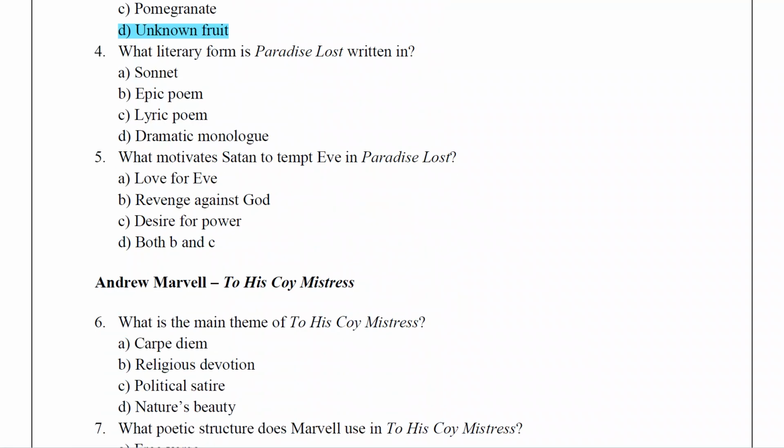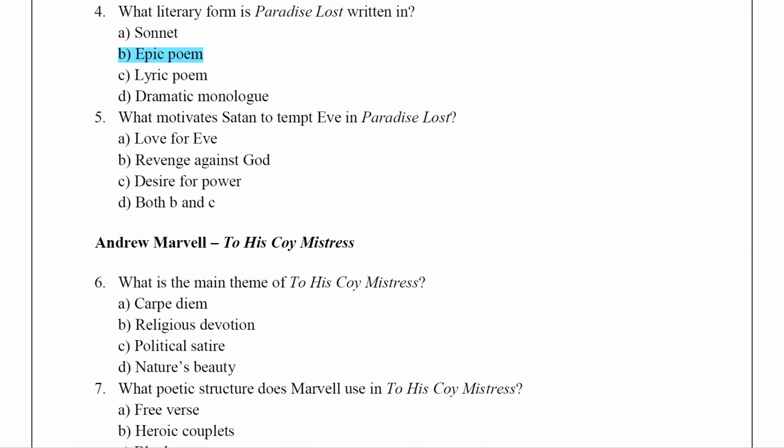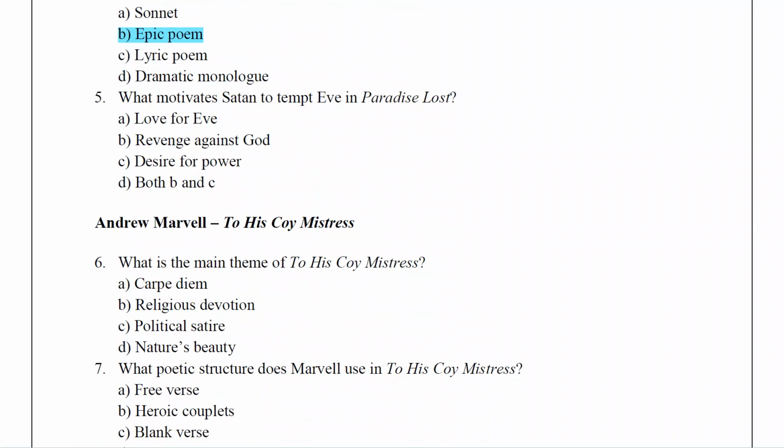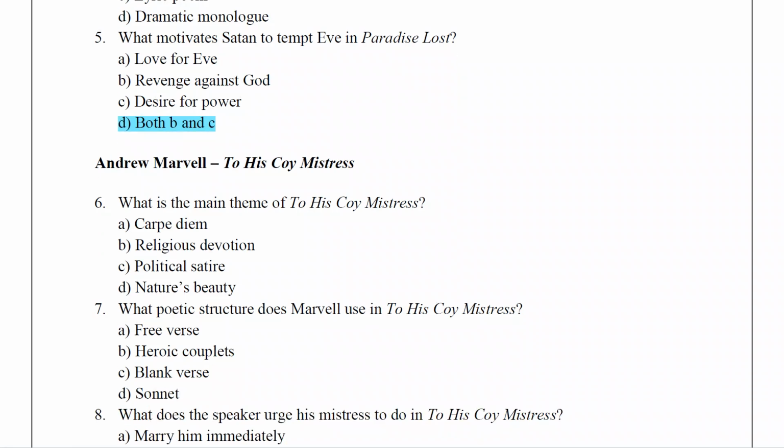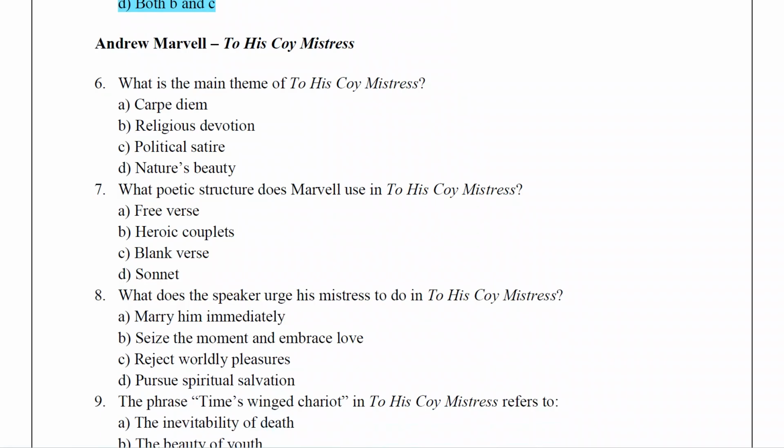What literary form is Paradise Lost written in? So Paradise Lost is called an epic poem. What motivates Satan to tempt Eve in Paradise Lost? Love for Eve, revenge against God, desire for power. The answer is both B and C. One is revenge against God, the other is desire for power. Both will be answers. Next, Andrew Marvell, To His Coy Mistress.